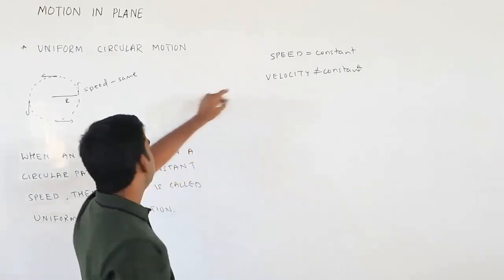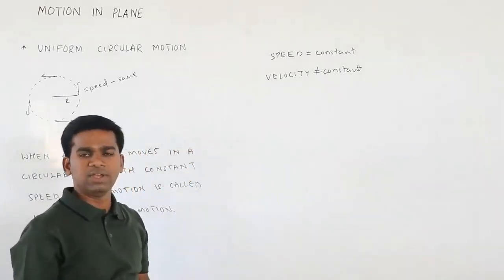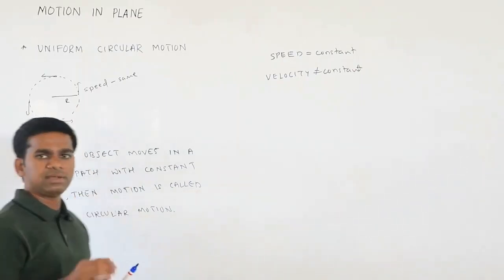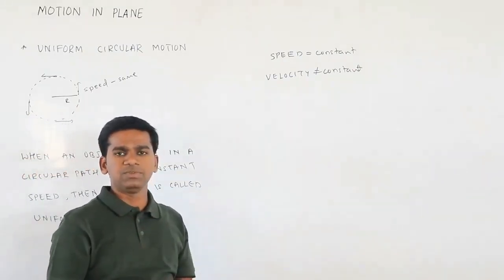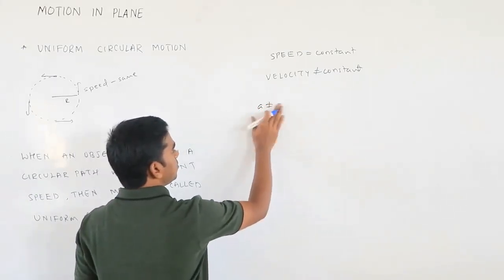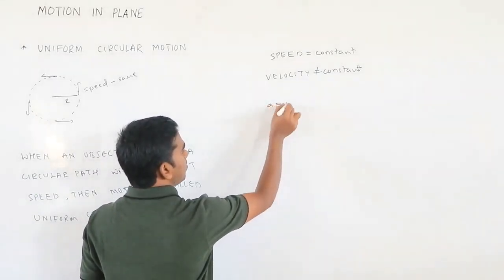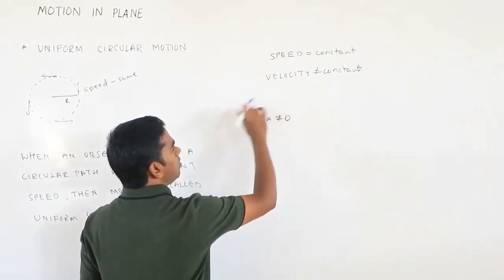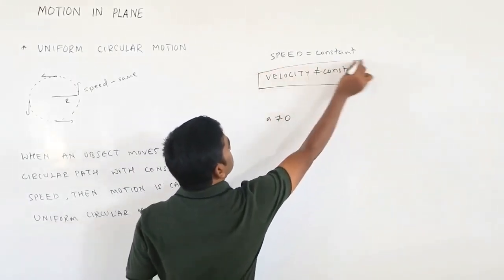That is why we are getting acceleration. If there is constant speed in a straight line, we should not get acceleration; acceleration should be zero. But here it is not equal to zero. Why? Because velocity is not constant.